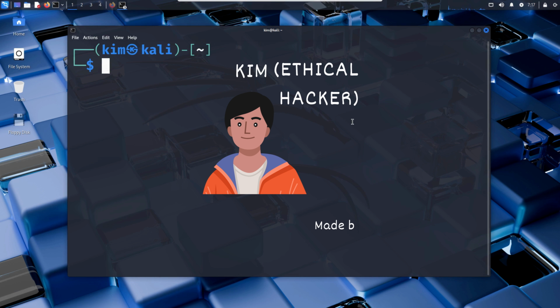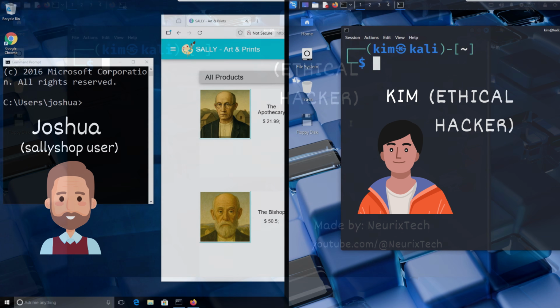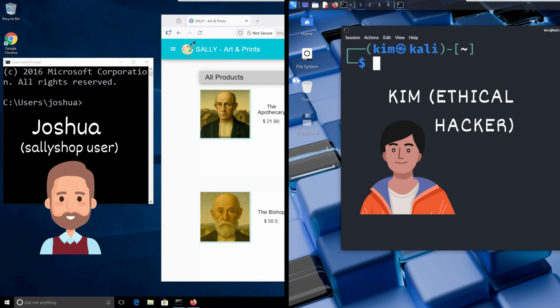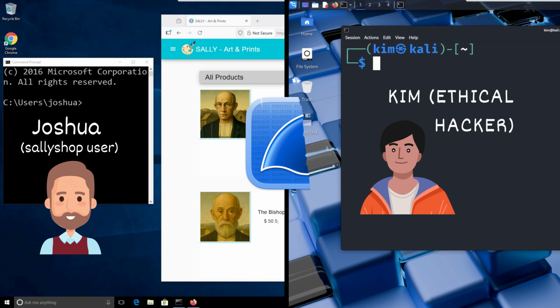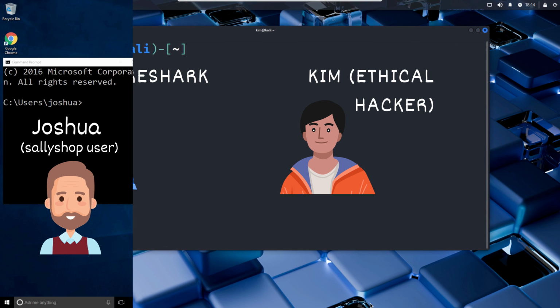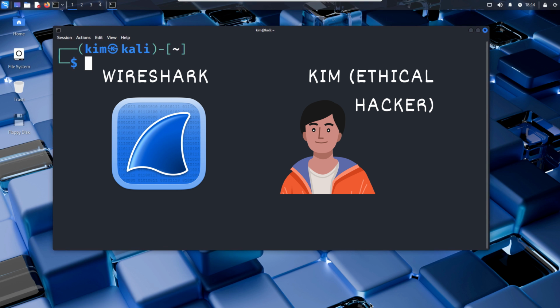He is an ethical hacker, the kind of hacker who breaks into systems so that people like Sally can learn how to defend them. Today, Kim is going to intercept login credentials from someone shopping on Sally's site, a customer named Joshua, and he's going to do it using nothing but a free tool and a network connection. Let's dive in. Kim's main tool today is Wireshark.